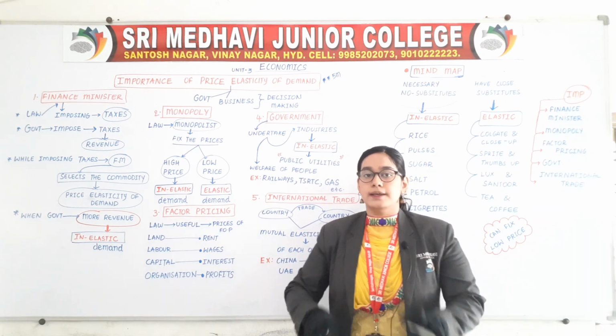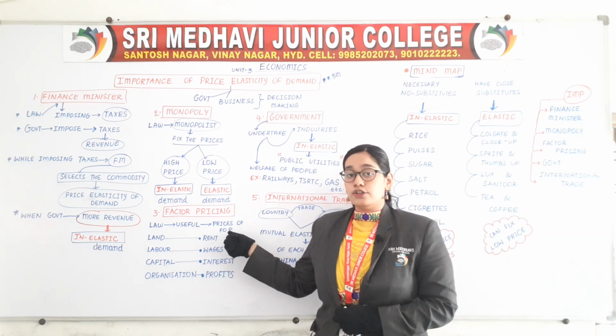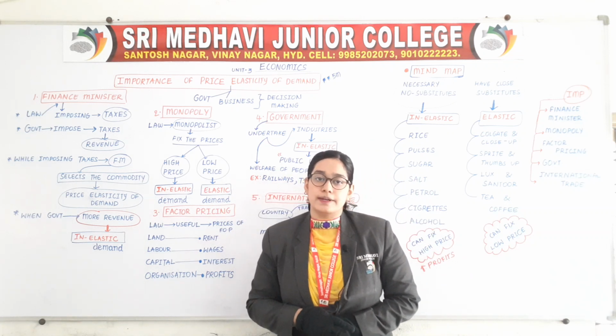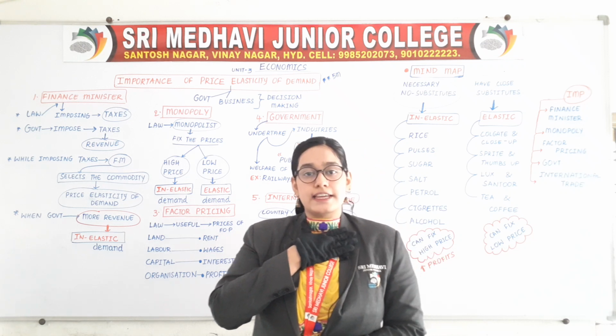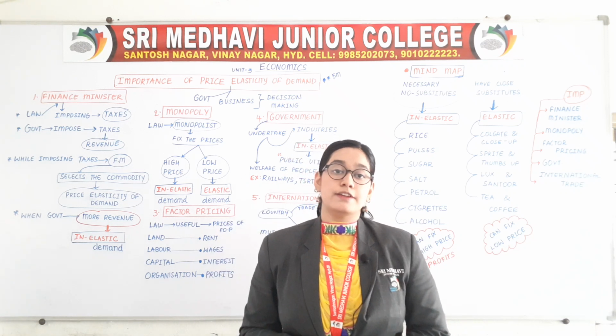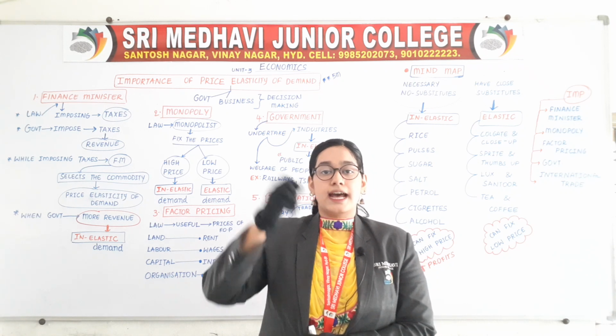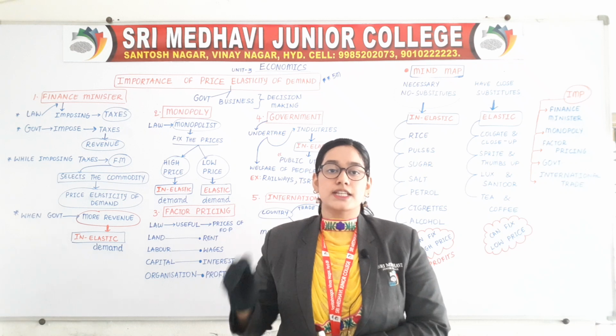This is okay, but you can observe that the rent of many houses will be different. The house in which I live will have a different rent from the house in which you are living. So why are there different rents? When can I fix a higher rent and when a lower rent?